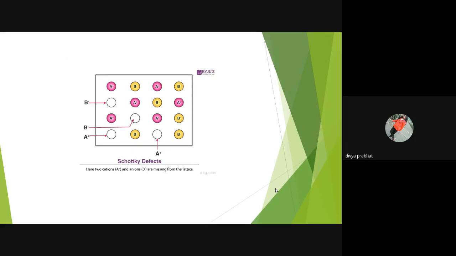Here, two atoms, cation A and anion B, are missing from the lattice.